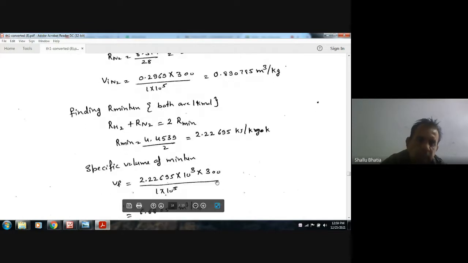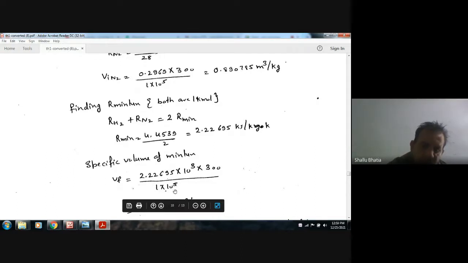Okay, now we have our mixture. The pressure and temperature are the same before and after mixing. So the temperature is 300 and the pressure is this. So it will be the same for both.